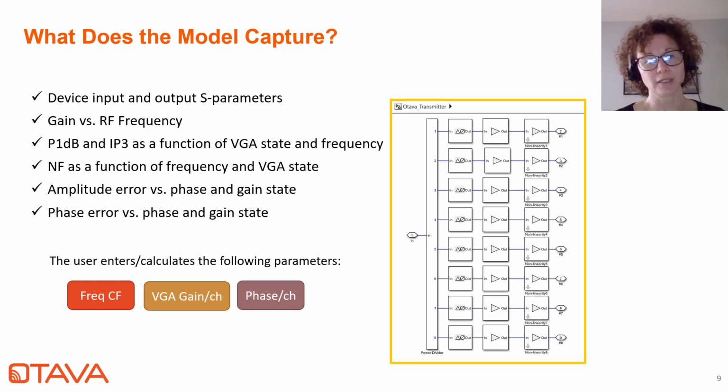And finally, the phase per individual channel, and that's an important parameter here that could also be a vector, and that will be useful when doing beam steering. So that is my introduction, and Georgia, now back to you, on how we put together this model and how it is structured.